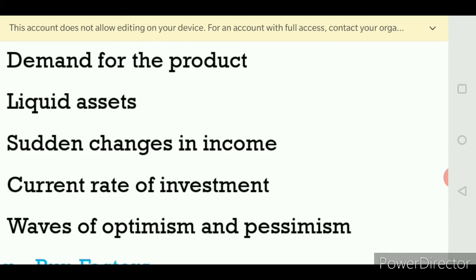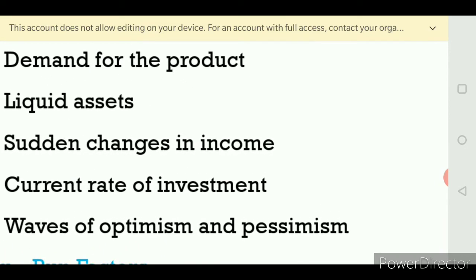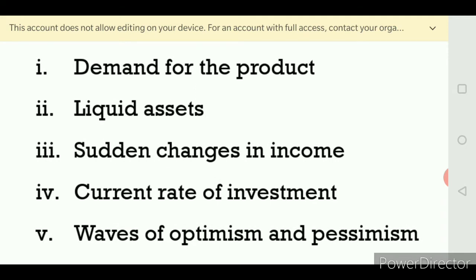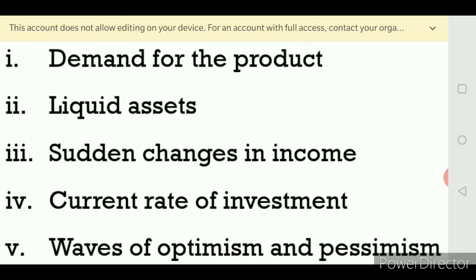If an entrepreneur is holding a larger volume of working capital, a larger volume of liquid assets that are easily convertible, rather than having too much money tied up in a building, machinery, plant or equipment, such as liquid assets like cash holdings, and if he holds too much money, what happens to the investment? Automatically the investment will be increased. So liquid asset means a large amount of capital.